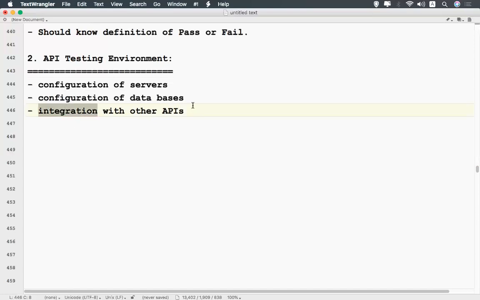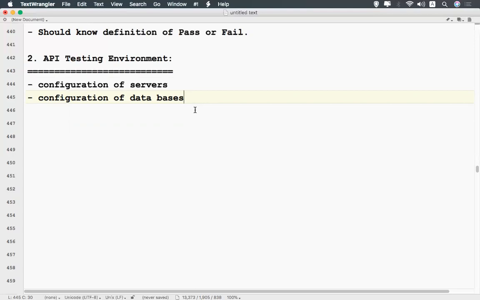Integration with other APIs. So the API environment, you should know if you need some servers, if you need some databases, and the resources the API interacts with, depending on the project requirements. Not only integration with other APIs, but what are the servers we need, what are the databases we need.